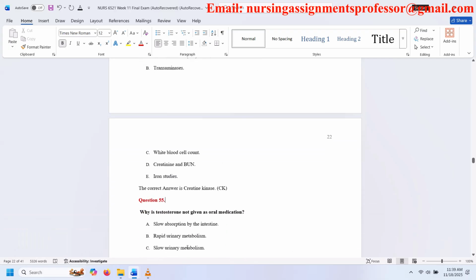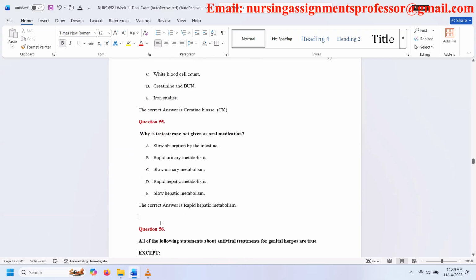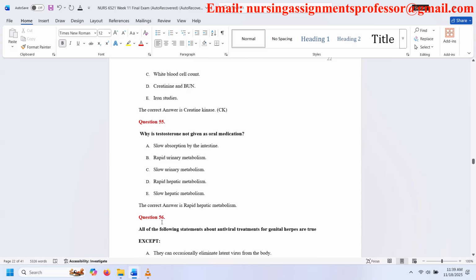Question 55. Why is testosterone not given as oral medication? A. Slow absorption by the intestine. B. Rapid urinary metabolism. C. Slow urinary metabolism. D. Rapid hepatic metabolism. E. Slow hepatic metabolism. The correct answer is rapid hepatic metabolism.